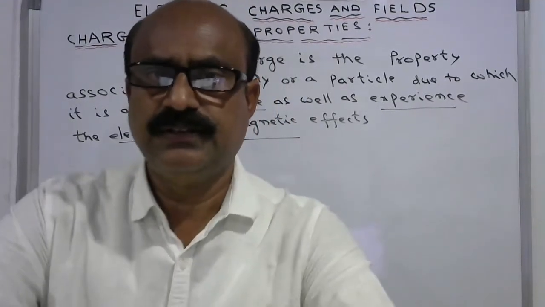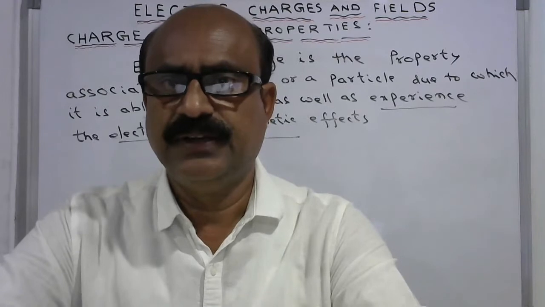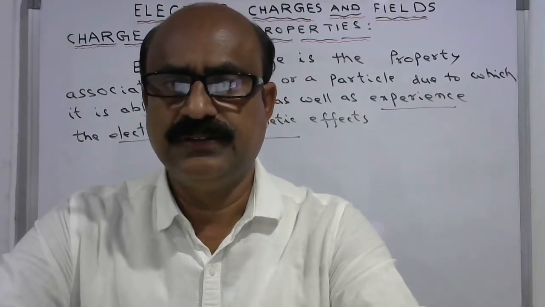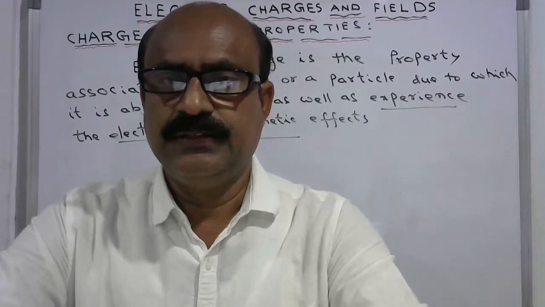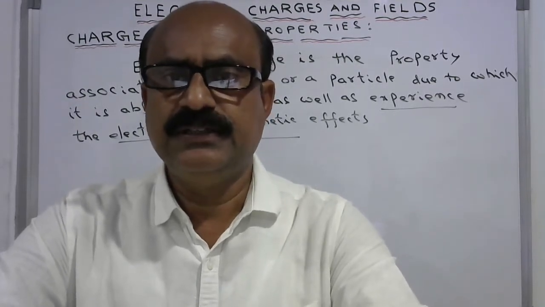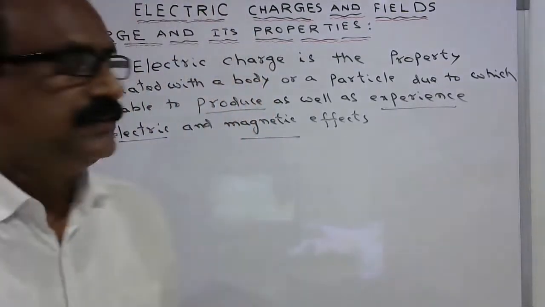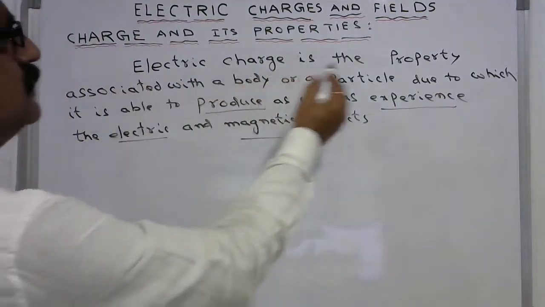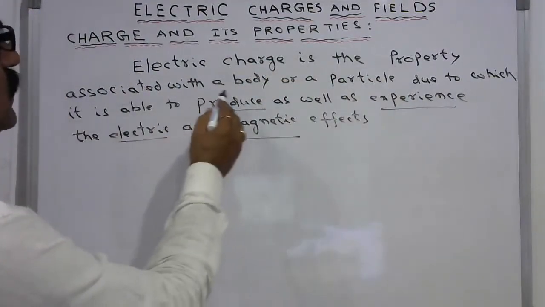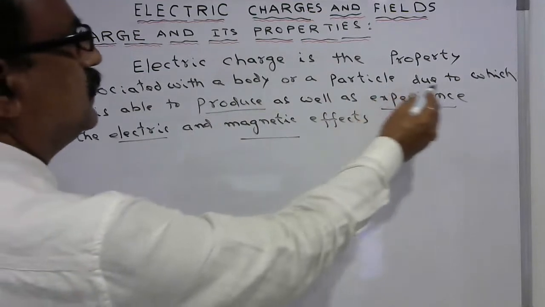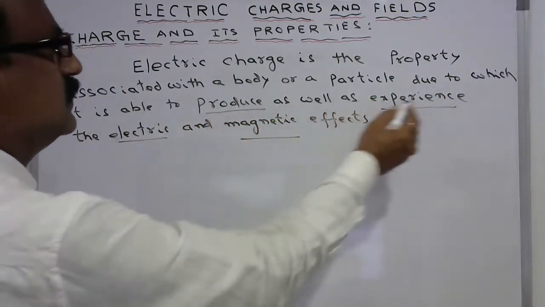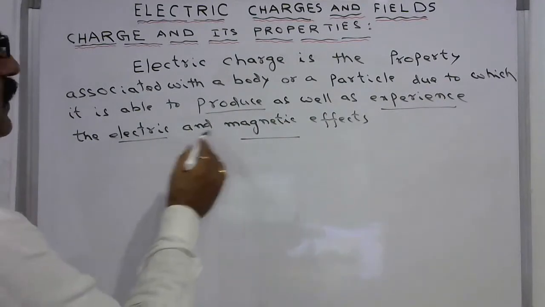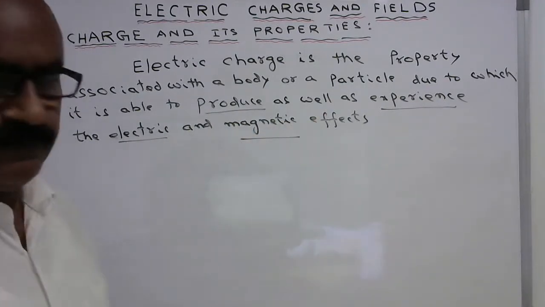In this video lesson, I will teach the electric charges and fields in electrostatics. See, what is actually a charge? Electric charge is the property associated with a body or a particle due to which it is able to produce as well as experience the electric and magnetic effects.